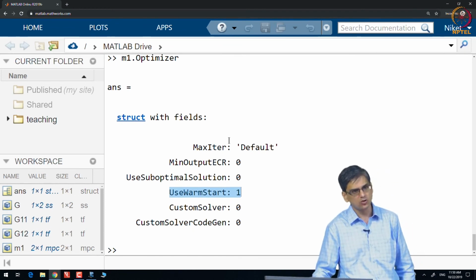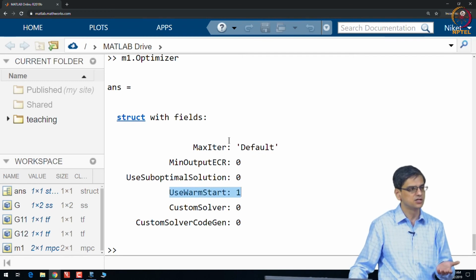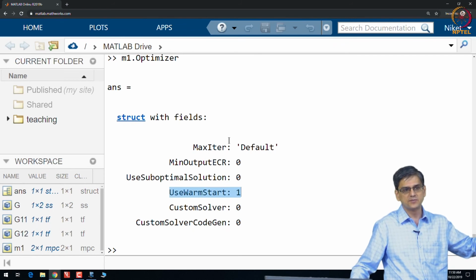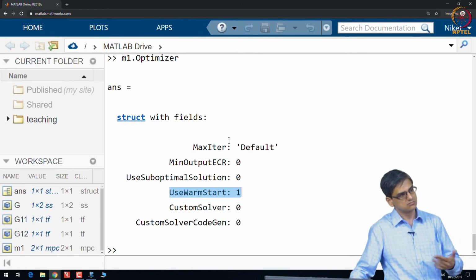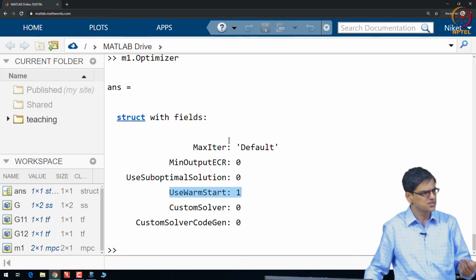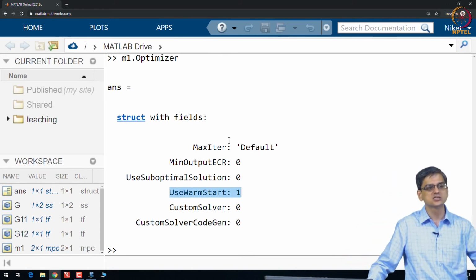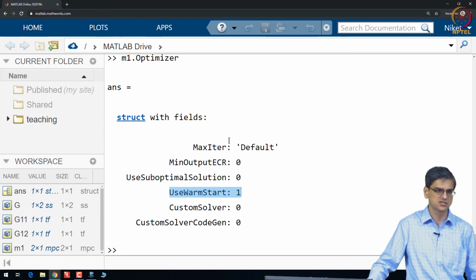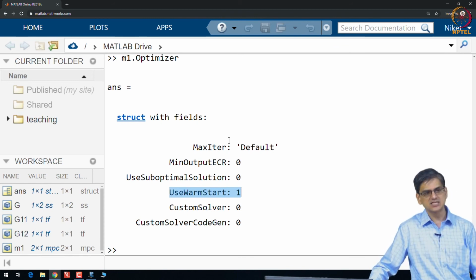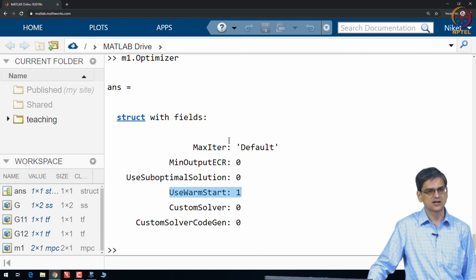The reason is that we know that our model is reasonable, our model does not deviate completely from the plant. So, if the model is reasonable, our inputs k plus 1, k plus 2 up to k plus m minus 1 are also going to be reasonable. So, when you do this in a receding horizon manner, next time your uk plus 1 will be reasonably close to your previous time's uk plus 1, it will not be too far away from it. That is the idea behind warm start.